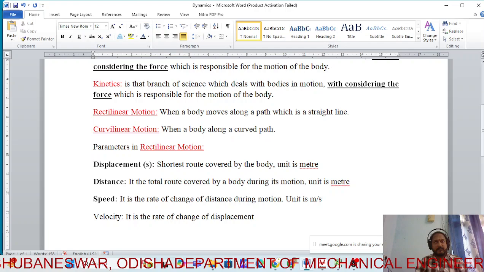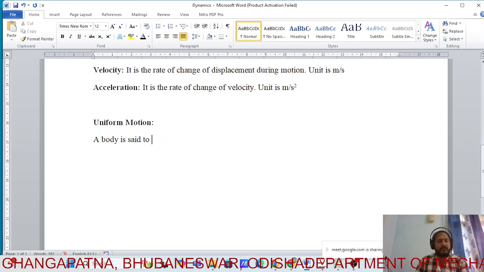Anyone? Sir, velocity constant and acceleration zero. Okay, acceleration zero. Now uniform motion means, let me give an example. Suppose you're going on a bike at 40 kilometers per hour on a highway.